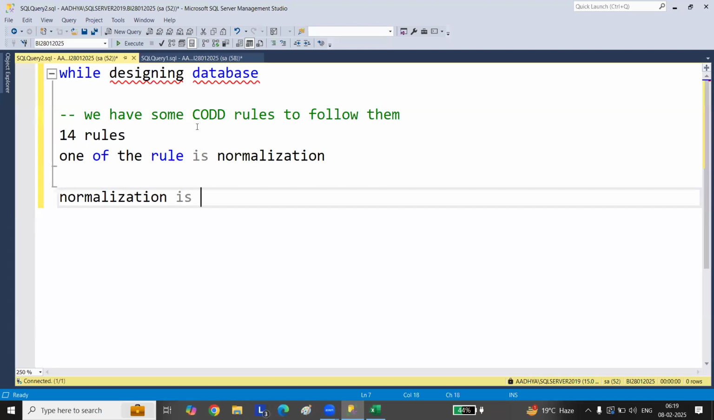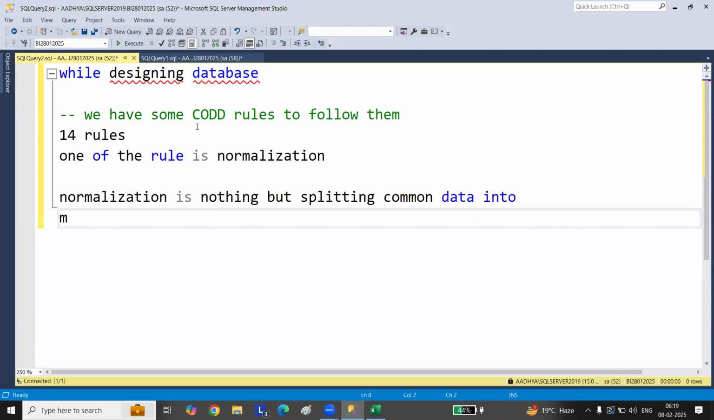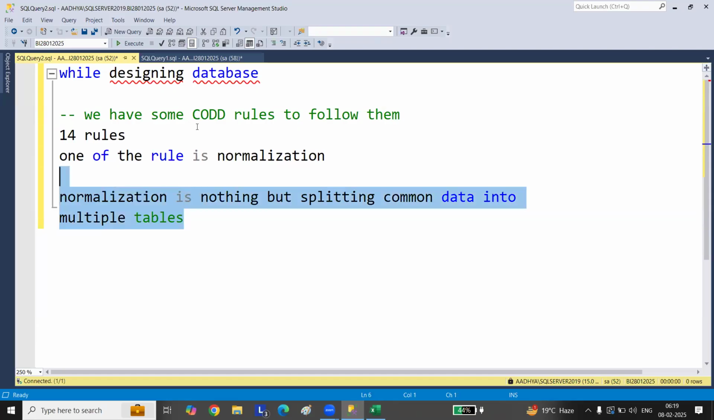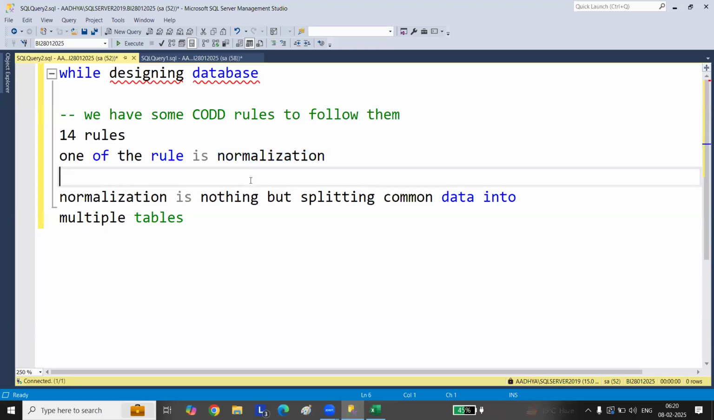Now what is normalization? Normalization is nothing but splitting common data into multiple tables. Instead of having a single table, you can split into multiple tables so that later you can combine those tables and get the data. This is one of the core rules that you need to follow. That is called normalization. It's very important.